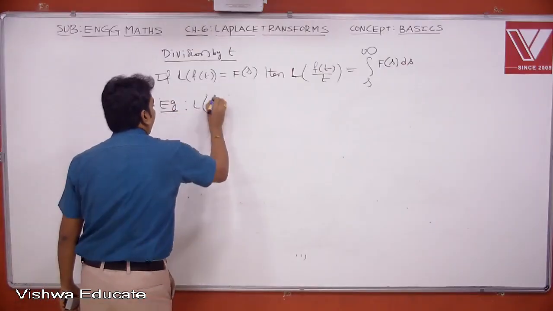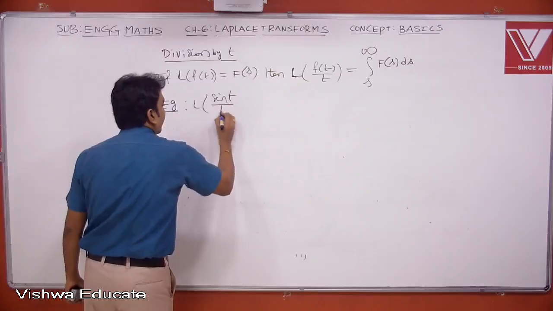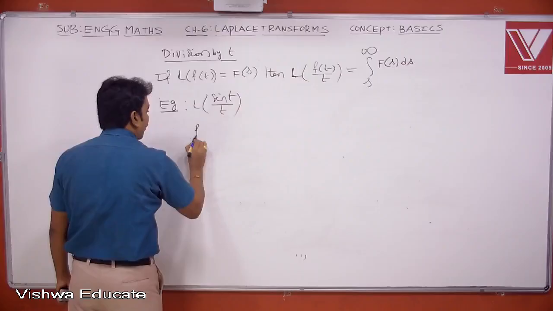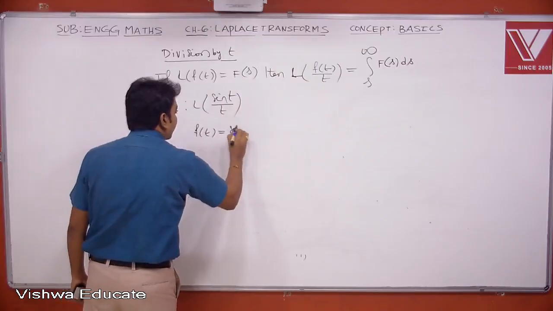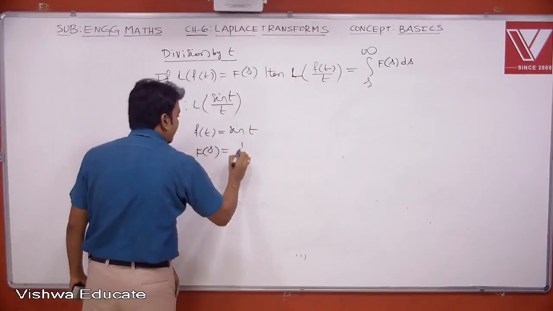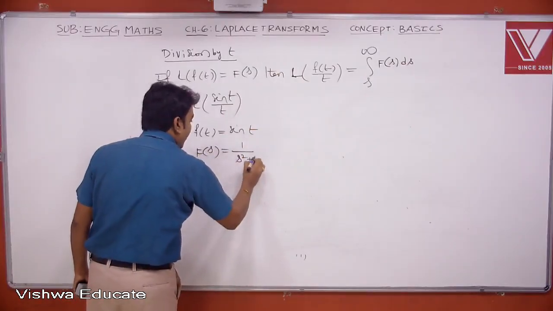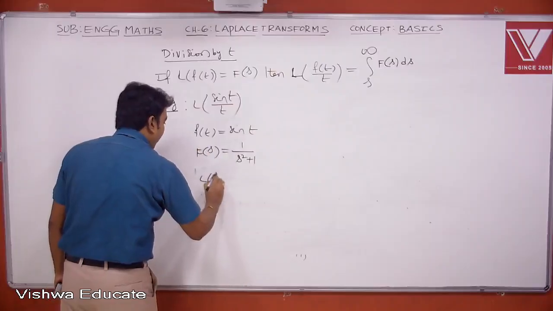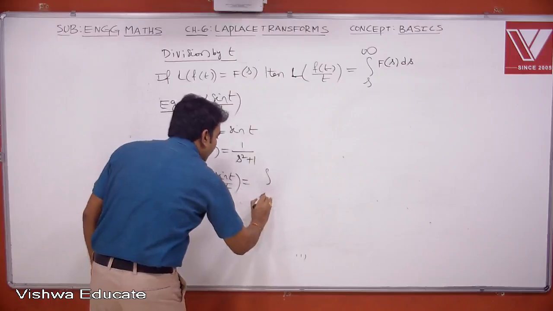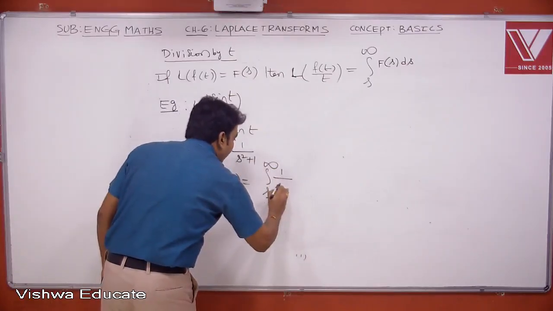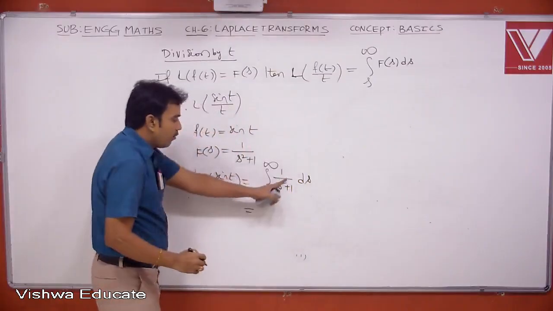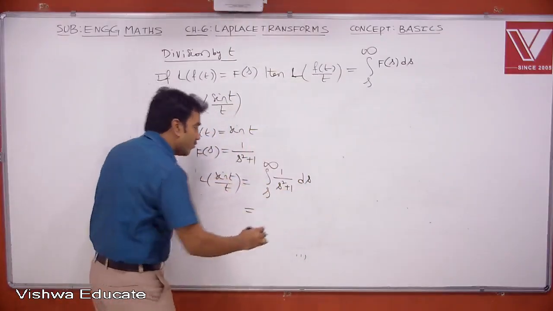Suppose I want Laplace transform of sin t divided by t. So it is in the form Laplace of f of t by t. So my choice for f of t is sin t. Here a value is 1. So the Laplace transform of this one is 1 divided by s square plus 1. Therefore, Laplace of sin t by t, according to this formula, is integral s to infinity 1 by s square plus 1 ds. So integral 1 by 1 plus s square ds is tan inverse s.